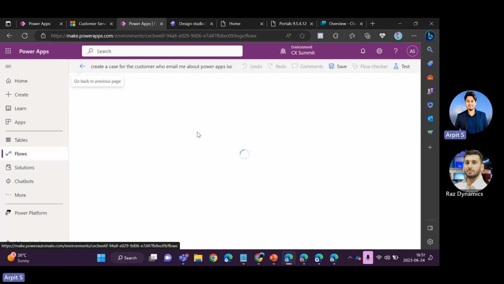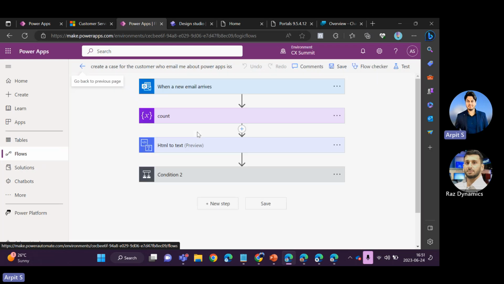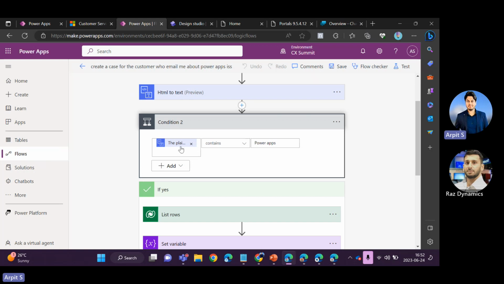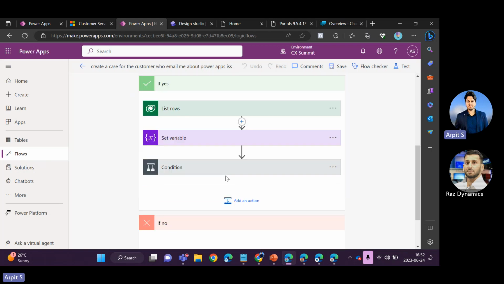So what I have to do is send an email. Then it will automatically convert that HTML to text, and then it will check the condition, whether that particular email body has a Power Apps keyword.